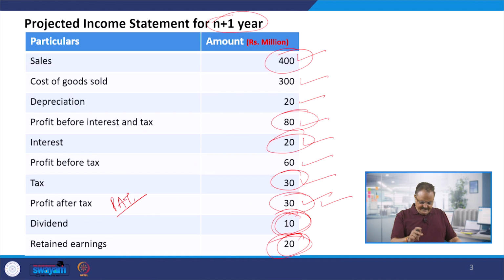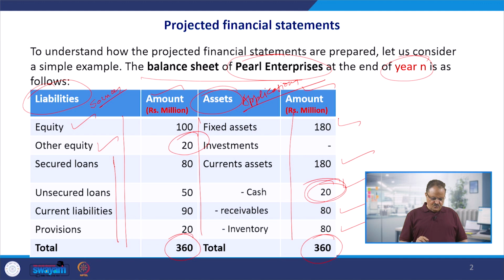So the other equity means part of the profit is given to the entrepreneurs. If it is a public limited company, then it is in the form of the dividend, and if it is a privately held company or a partnership firm, then they also have some part of the profit that is retained by them for their personal expenses, and some part of that is reinvested back into the business. So that becomes the retained earnings, and that retained earnings is called the other equity.